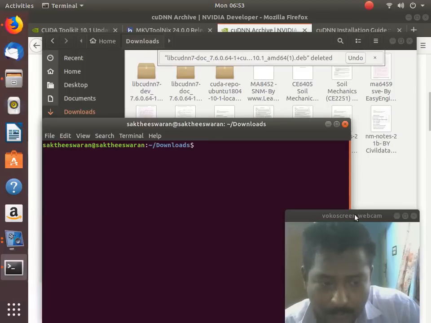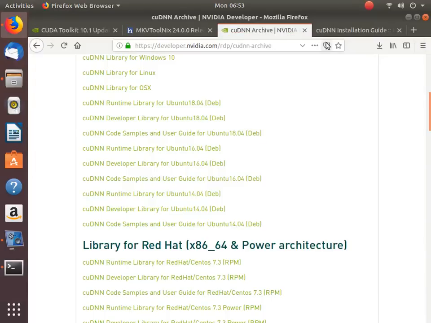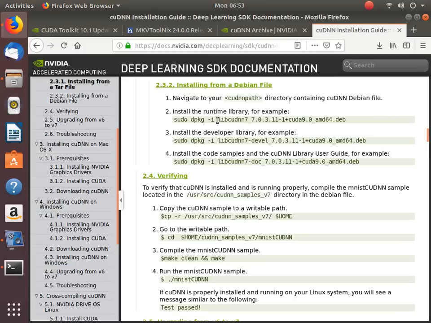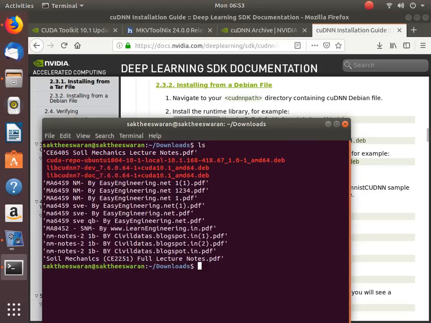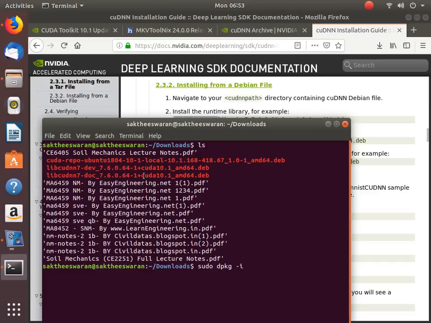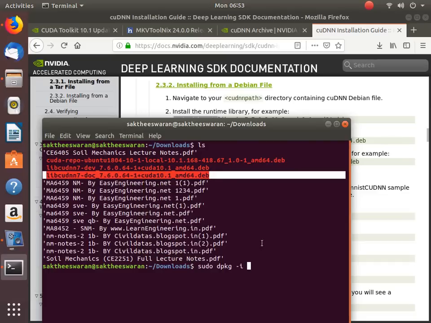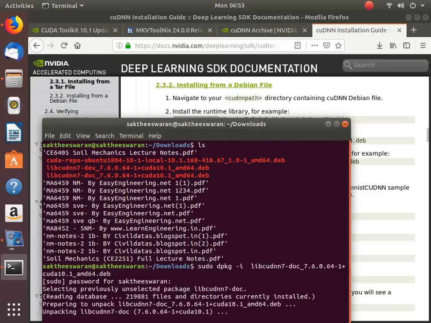And now what you have to do is, so let me close my face, go to this code and installation and run sudo dpkg -i. Before that you have to list everything, ls. Okay, so paste this, so the code thing will be all showing up here, and paste this, give your password. Okay, the doc one you're supposed to do.